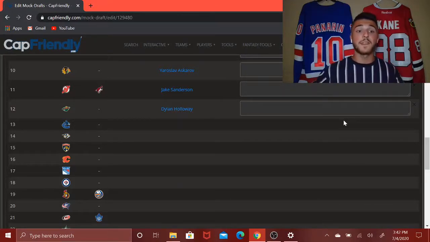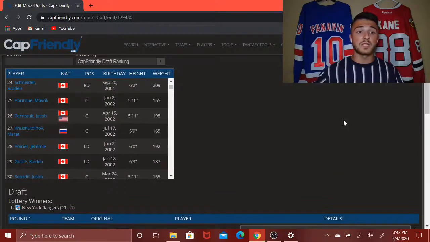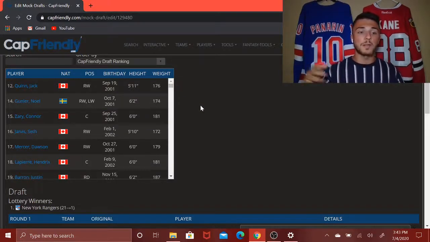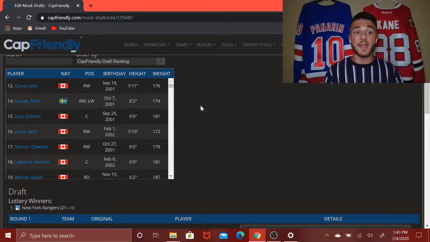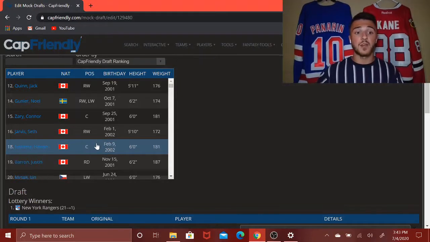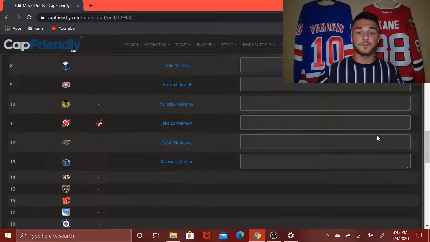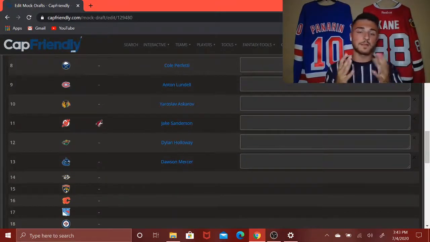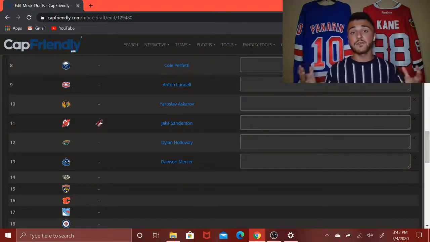But next now, at the 13th pick, the Vancouver Canucks. In my last video, I thought the Canucks would go with a guy like Jack Quinn, helping that scoring. But I'm honestly uncertain now if they would go with a guy like Jack Quinn. I almost feel like they would jump and take a guy like Dawson Mercer. So that's what I'm going to do. I think that they would take a guy like Dawson Mercer, and here's why. The difference between him and Jack Quinn is, of course, not too big.